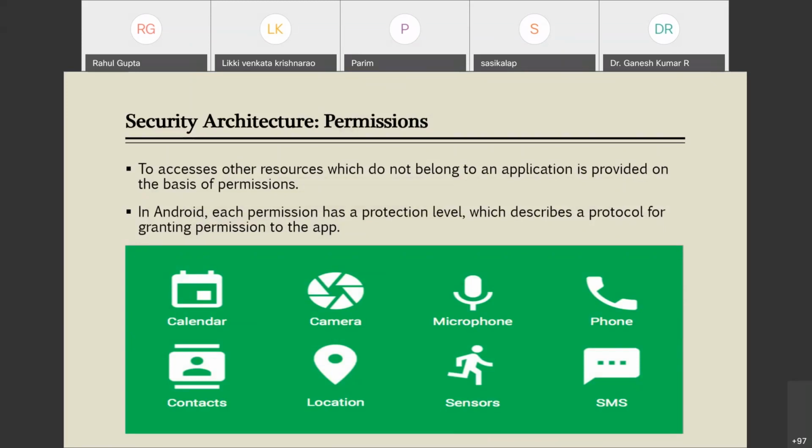And to access other resources which do not belong to an application, for example, let us suppose I install a media app, which is used to play some songs or videos. That application may demand access to the gallery from me. Such apps cannot function until and unless we provide some permission.